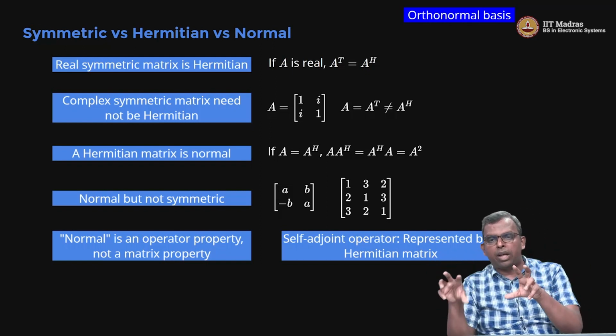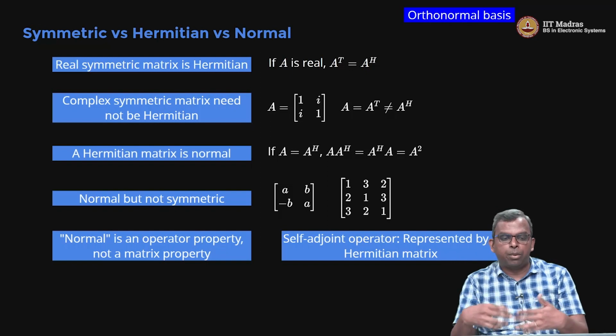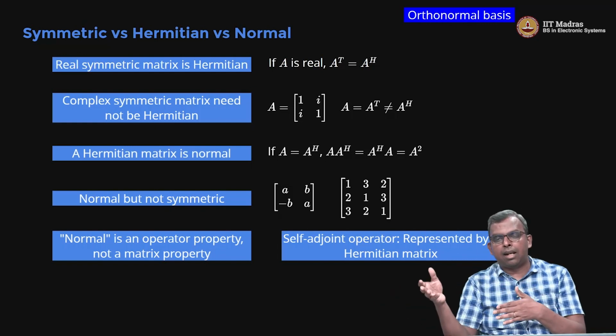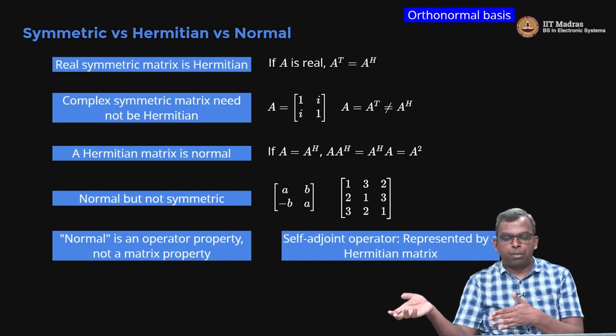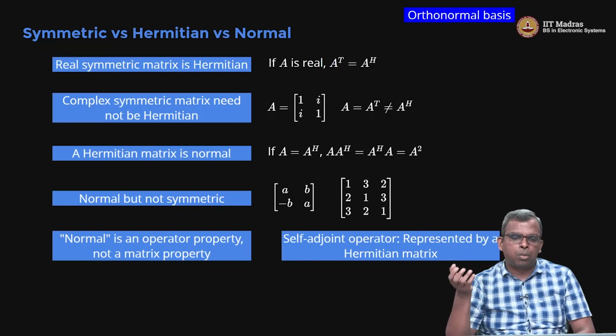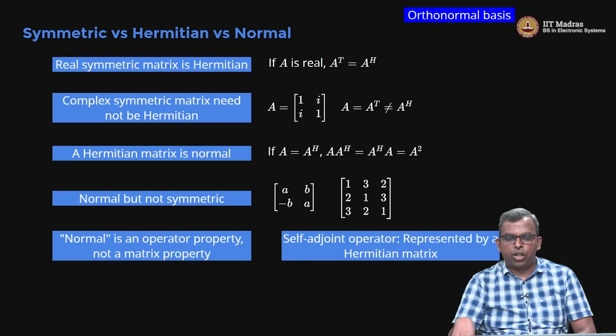Because if A is equal to A Hermitian, T is equal to T star, the operator is its own adjoint, so it's called self-adjoint. Okay, so this is the terminology you may see. A self-adjoint operator is represented by a Hermitian matrix. T equals T star, which means A equals A Hermitian. Okay, a bunch of definitions and concepts. Hope this is clear to you about symmetric versus Hermitian versus normal and what's a self-adjoint operator.